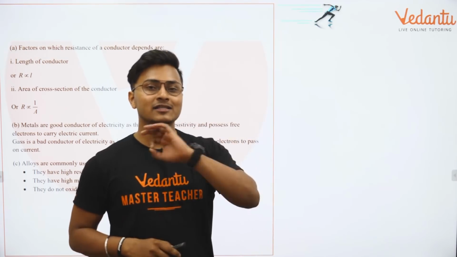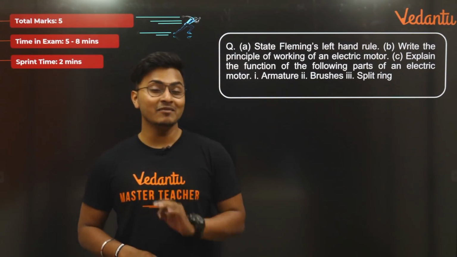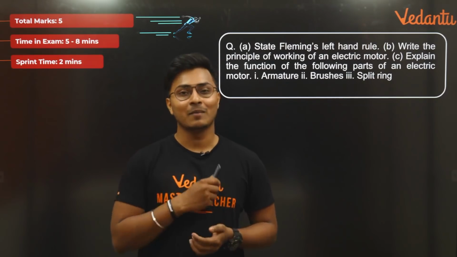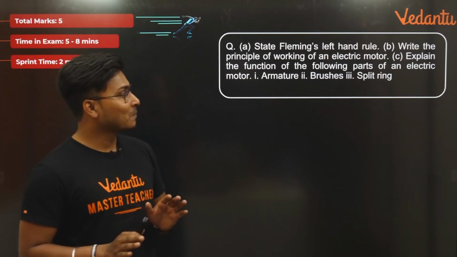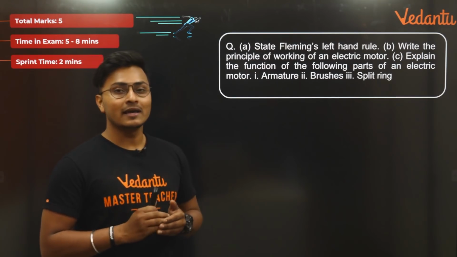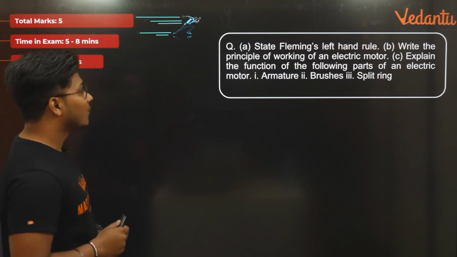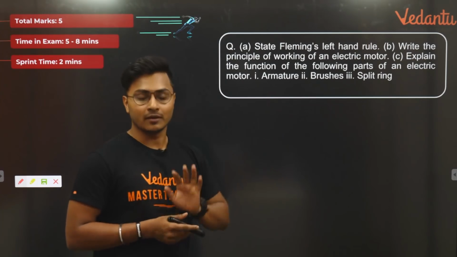Amazingly well done. Let us move on to the final part, and it looks like this. You will not believe me when I say it's a 5-mark question. 5-mark question guys. Damn man, look at that. State Fleming's left hand rule. Write the principle of working of an electric motor. Explain the function of the parts of an electric motor: armature, brushes, split ring.